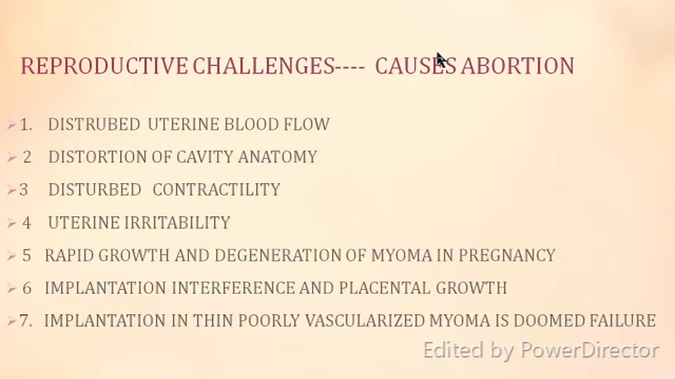Causes of abortion can be disturbed uterine blood flow because of the spiral arterioles. Anatomy is of course distorted and therefore can cause abortion. Disturbed contractility of the uterus can cause abortion. The uterus is irritable because of the fibroid and therefore can lead to recurrent pregnancy loss. Rapid growth and degeneration of the myoma in pregnancy can cause abortion. Difficult nidation, as we saw, means implantation interference, placental growth problems and IUGR. If implantation occurs on the myoma itself, which is poorly vascularized, of course it would be a failure.